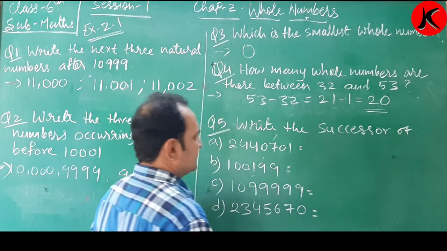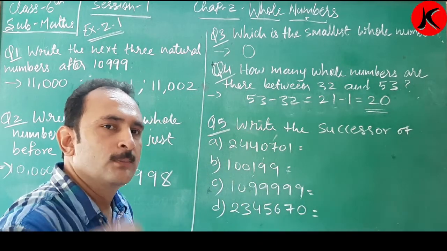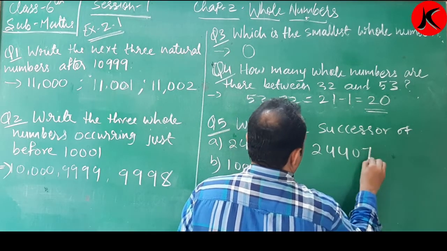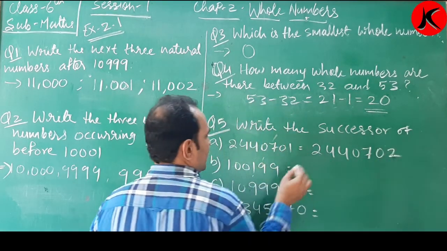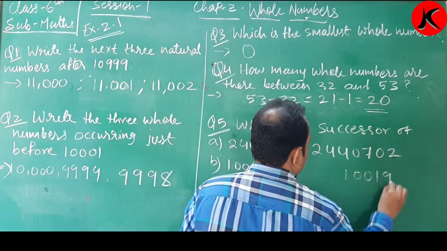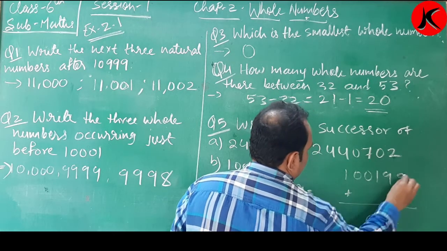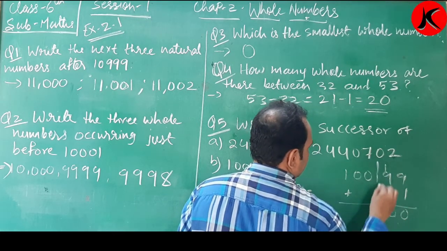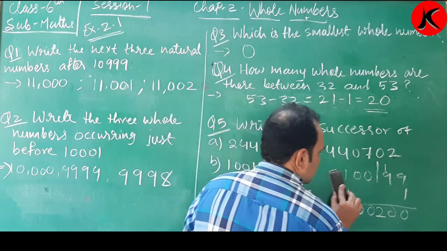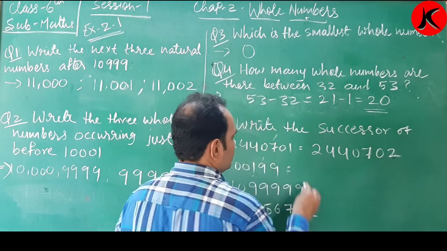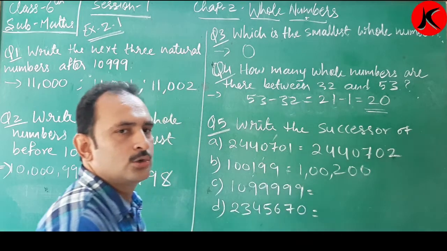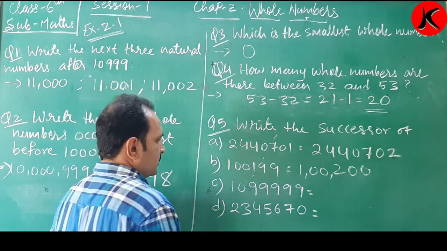Write the successor of. Successor means what? I have told you earlier also. Plus 1. Plus 1 number 2, 4, 4, 0, 7, 0, 2. 1 के बाद क्या आता है? Now here, if you are getting confused, add it. 9 plus 1, 10. 1 plus 1, 2, 0, 0, 1. Okay? Plus 1 to 1, 0, 0, 2, 0, 0. Which is what? 1,200,000.